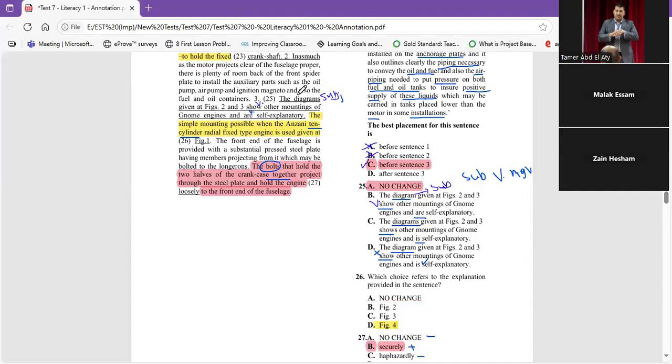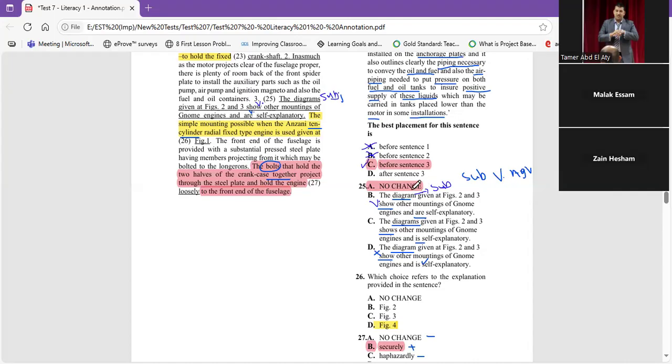He said here the diagrams, the subject, given at figures 2 and 3 show, the verb. The subject is plural and the verb here is plural. Other mountings of the engine are, again, another verb that matches with diagrams. Self-explanatory.